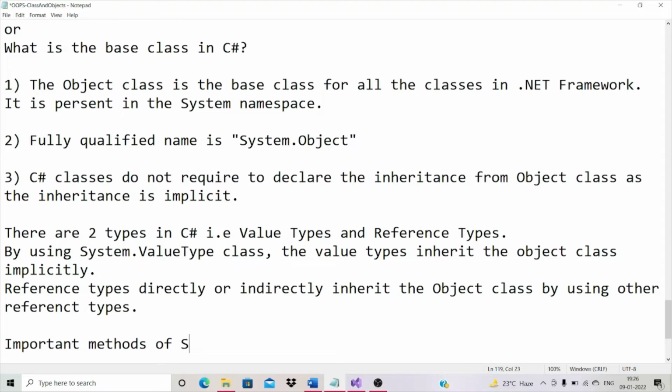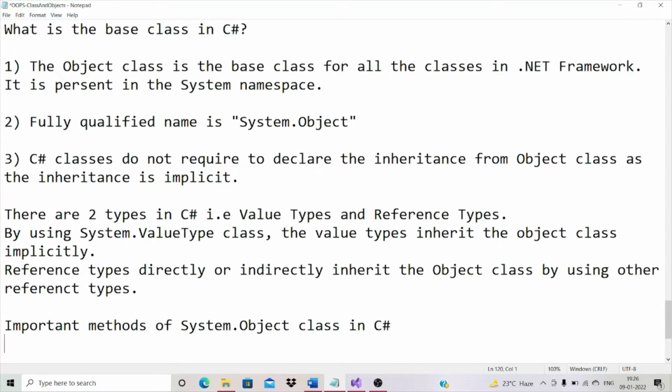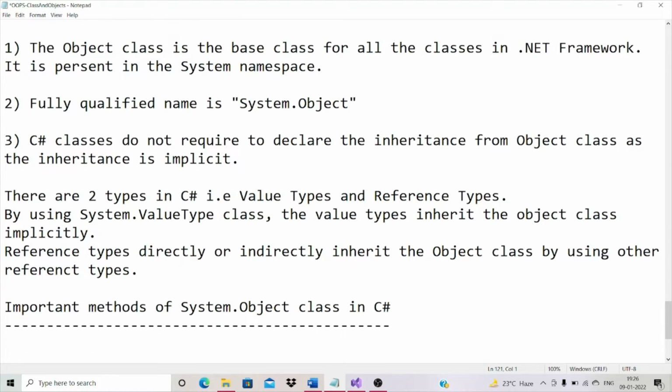Important methods of fully qualified name, system.object. Better to mention always fully qualified name in C#. Important methods of system.object class in C#.